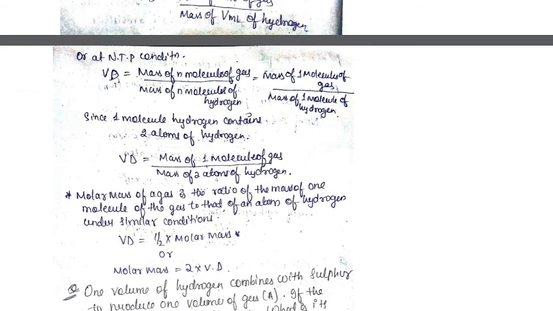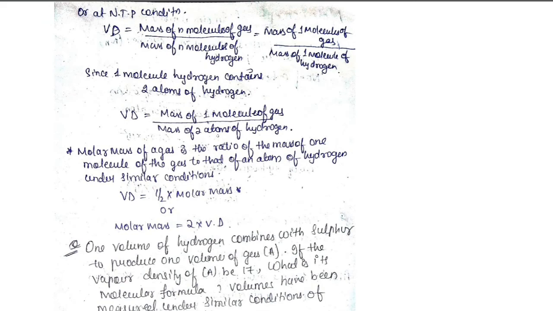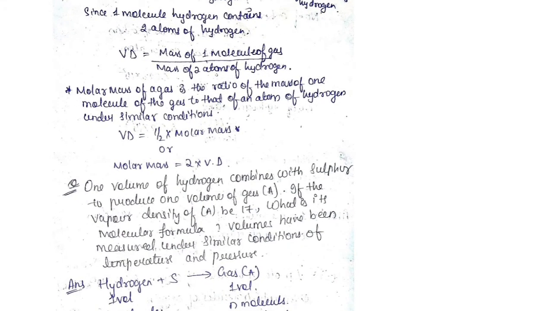Since 1 molecule of hydrogen contains 2 atoms of hydrogen, then vapor density is equal to mass of 1 molecule of gas by mass of 2 atoms of hydrogen. So the molar mass of a gas is the ratio of mass of 1 molecule of the gas to the atom of the hydrogen under similar conditions. That is, Vd is equal to half into molar mass, or molar mass is equal to 2 into Vd. So we can see a problem on how to solve it.